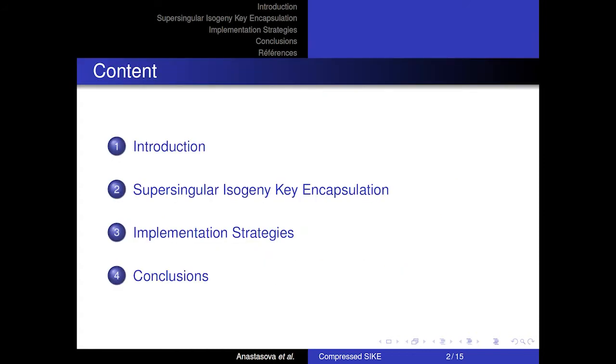In this presentation, we will go through a brief introduction pointing out the motivation behind the post-quantum cryptography and the timeline of the developed schemes. We will continue talking about the supersingular isogeny key encapsulation mechanism SIKE and its variant, compressed SIKE. Then we'll have a look at the target platform of this work and its main characteristics. Later we will discuss the implementation strategies that we have applied and the performance improvements that we have achieved. Finally, we will conclude our work.